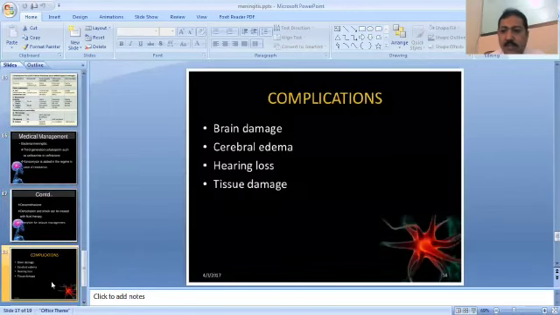Now, if it is untreated, it will lead to complications. The complications are brain damage, brain abscess formation, cerebral edema, hearing loss, and tissue damage. So this was all about the complications of meningitis.